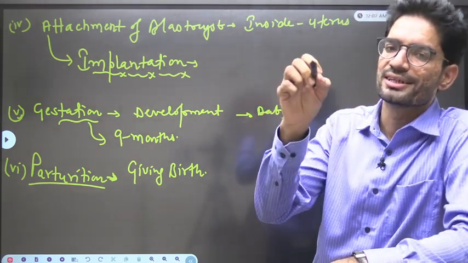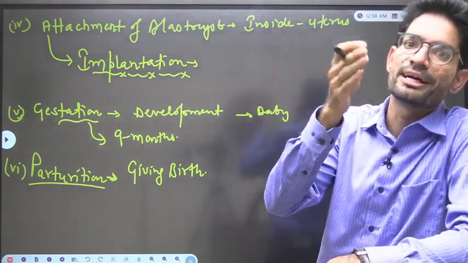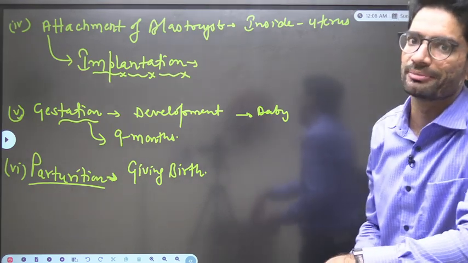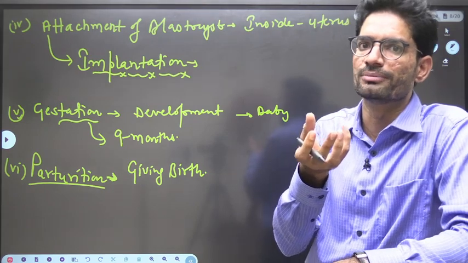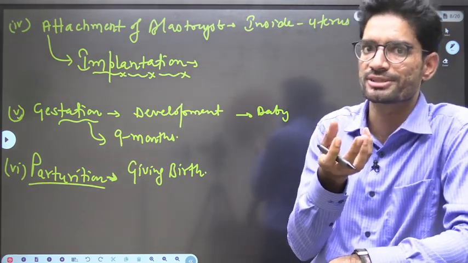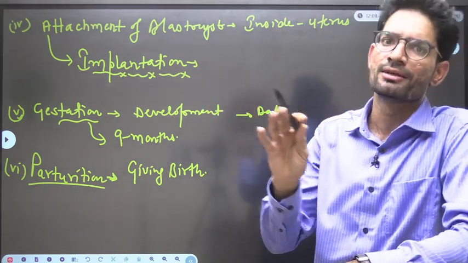This particular single cell zygote starts division, or say starts mitotic divisions, and from those mitotic divisions the very first stage of development of the human embryo, that is the morula, is formed. Morula is basically a solid cell mass having no cavity.